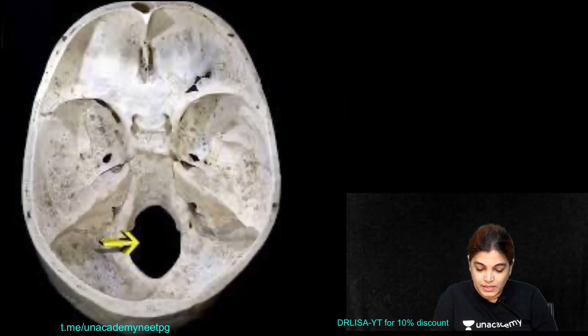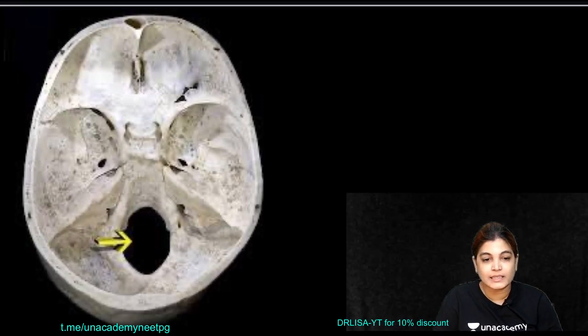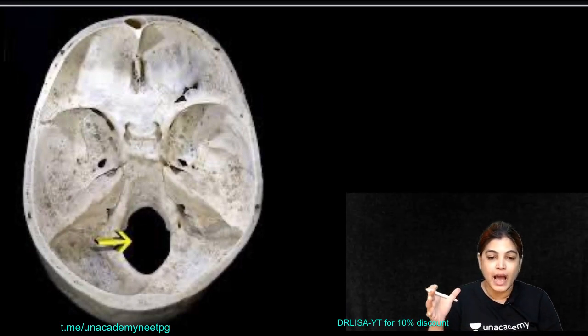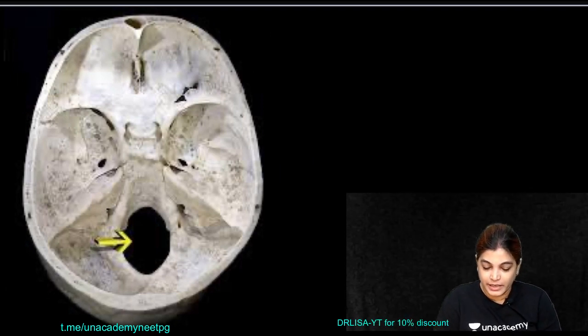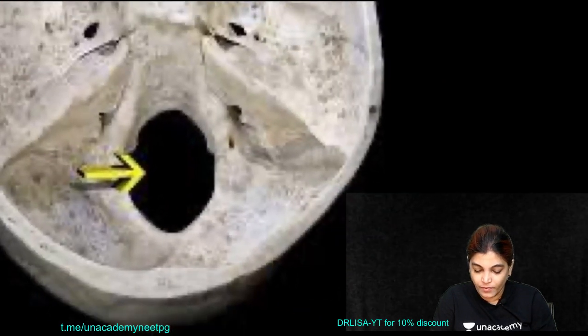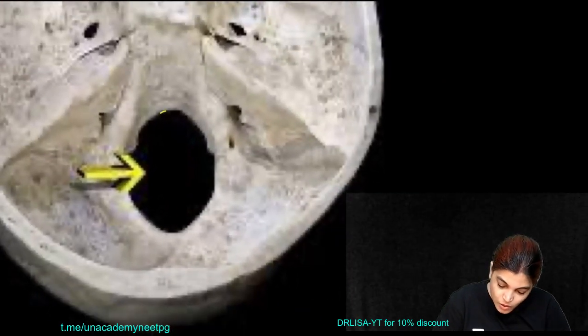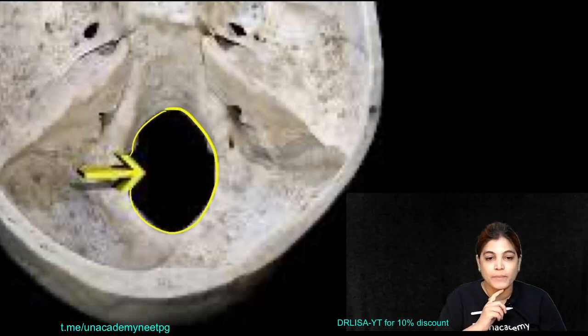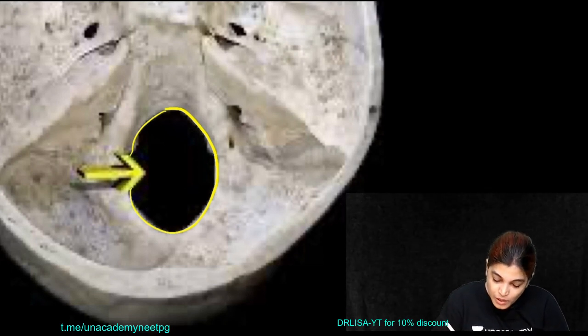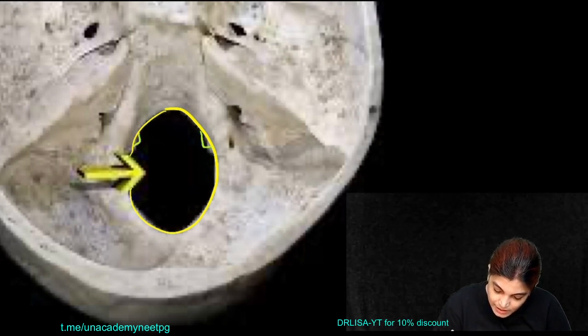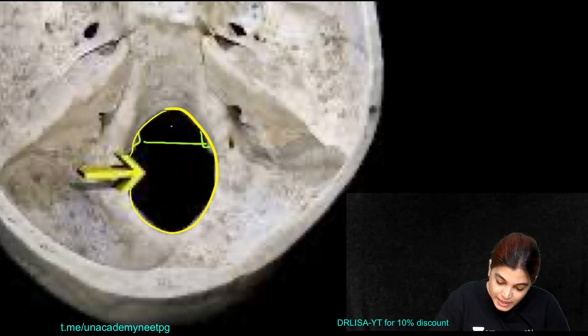Let me enlarge this diagram. This is the interior of the cranial cavity, and the large opening shown by the yellow arrow is the foramen magnum. It's an oval opening lying in the posterior cranial fossa. This whole opening is the foramen magnum. Now foramen magnum is divided into 2 compartments. This is A and this is P.